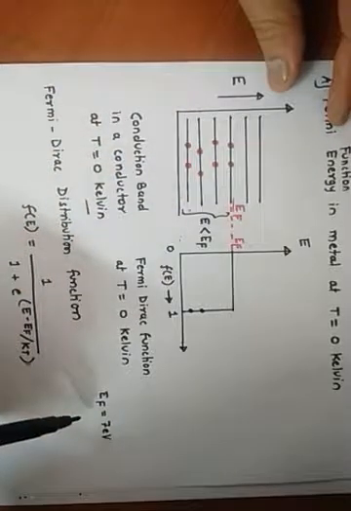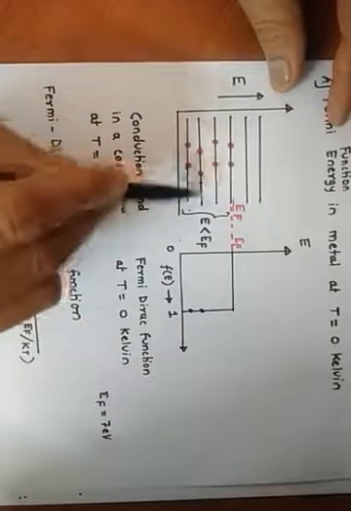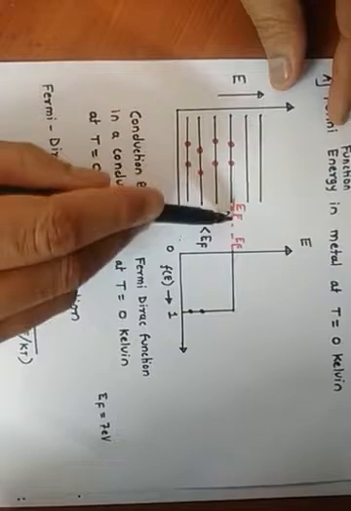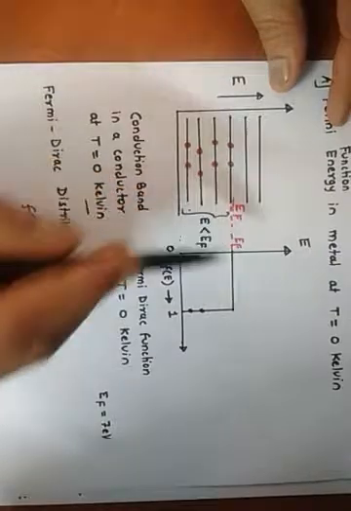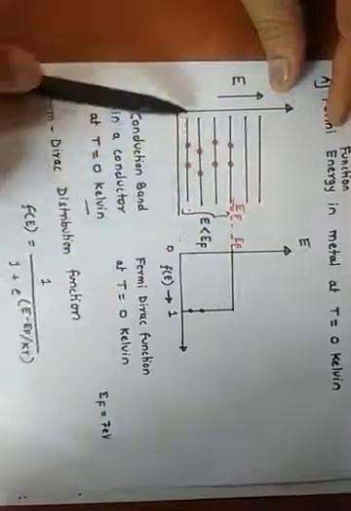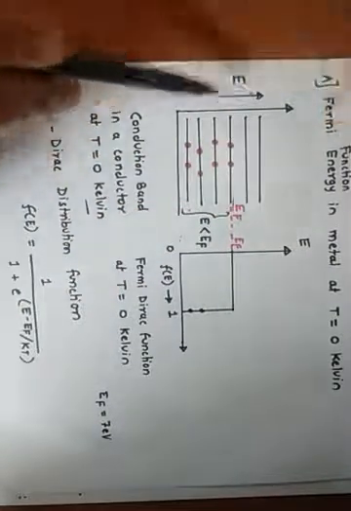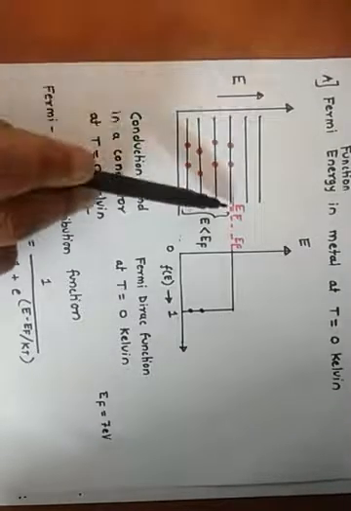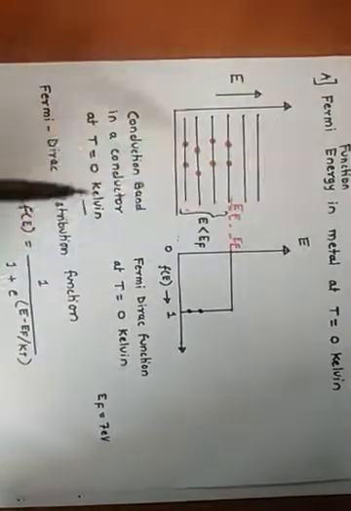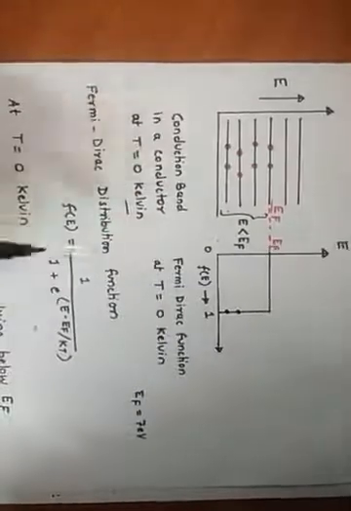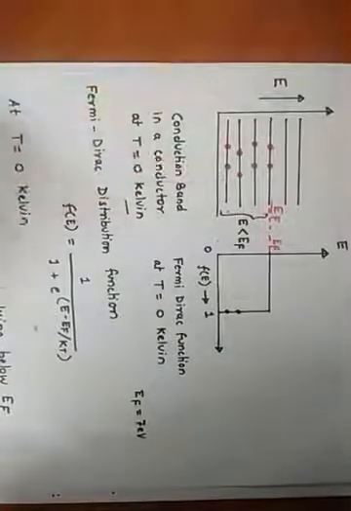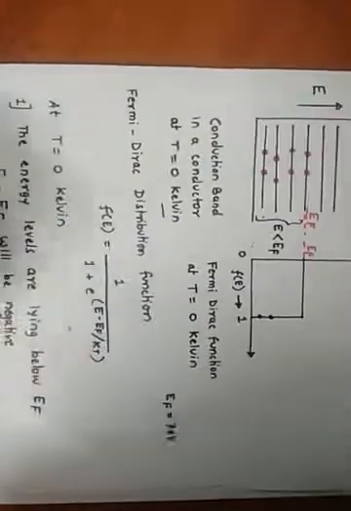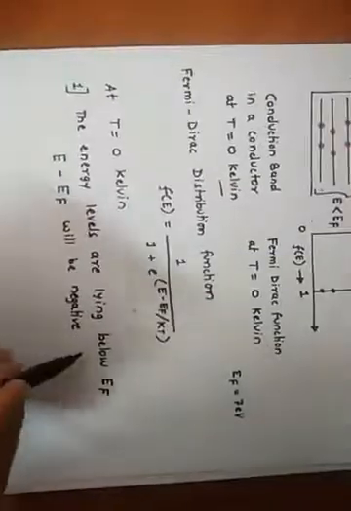These energies are lesser compared to the Fermi energy level. The energy is increasing in this direction. Fermi energy is the topmost energy level, so it has the highest value. So E minus EF will be a negative quantity.